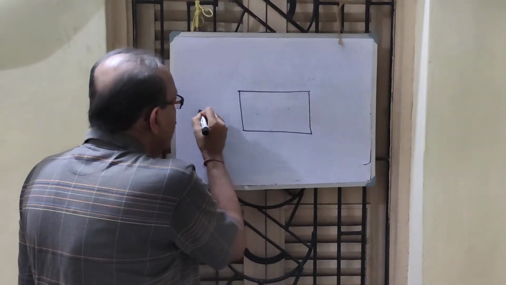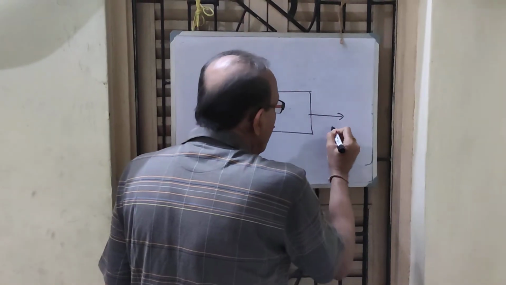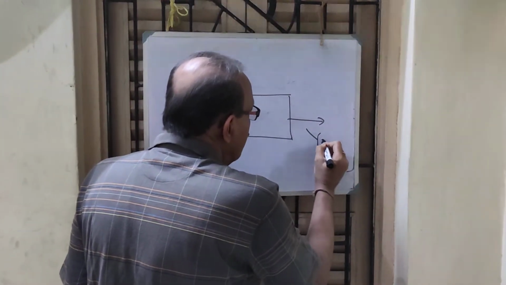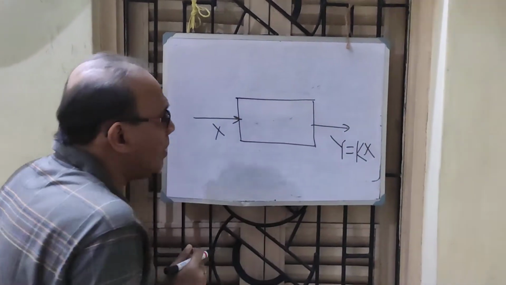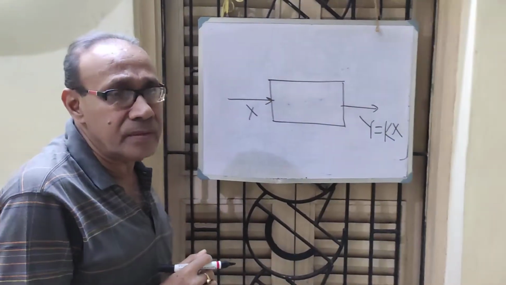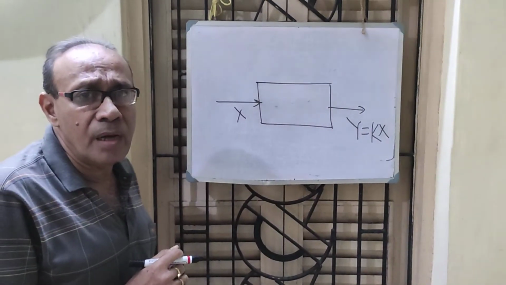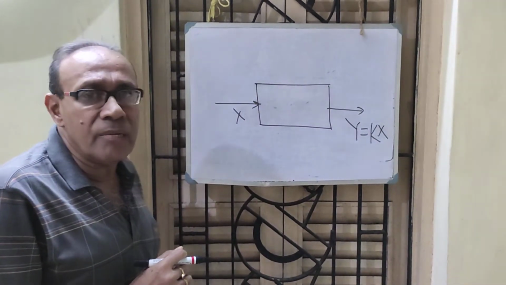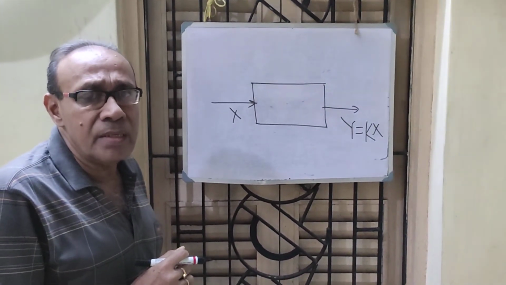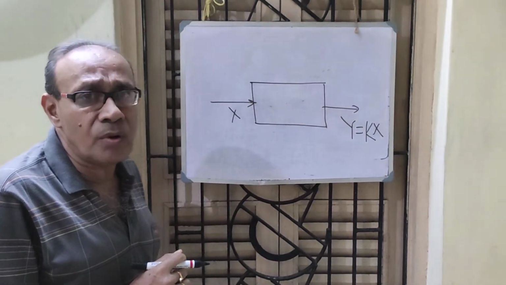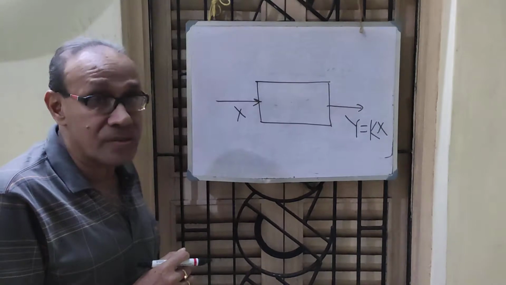Please see, if x is the input and y is the output, then output equals some constant times input. That means the system is linear in nature, and the superposition theorem also applies. That means if y1 is a solution and y2 is another solution, then c1 y1 plus c2 y2 is also a solution, where c1 and c2 are two non-zero constants.